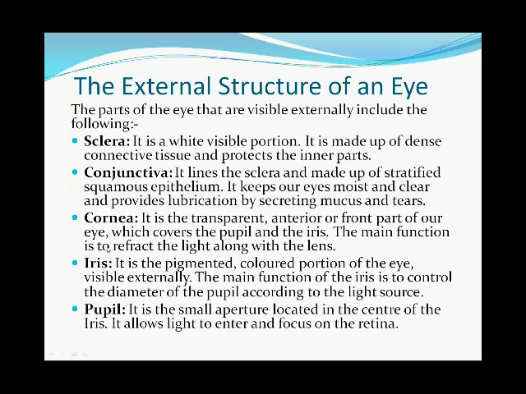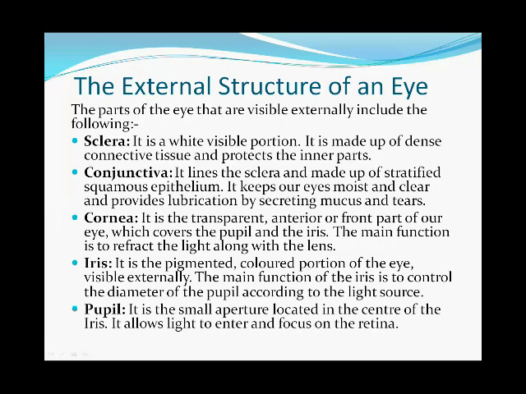The main function of the cornea is to refract the light along with the lens. Now the next one is the iris. It is the pigmented, colored portion of the eye visible externally.